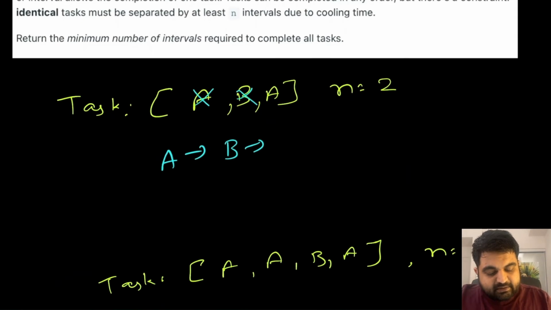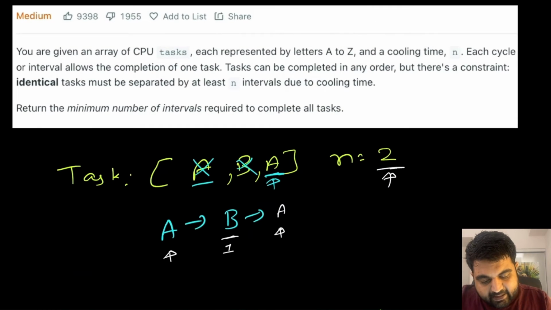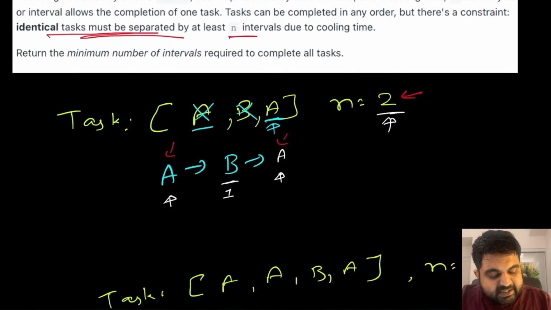Now the thing is, we only have one task remaining that we need to complete. But if we try to complete task A over here, and if we see the difference between this interval and this interval, then we can see that the difference is only going to be 1. But it has to be separated by at least 2, because that is what the cooling period is. Once again, I'm repeating, both A and A are identical tasks. We are told that identical tasks must be separated by at least n intervals, and in this case n is 2, which means two identical tasks have to be separated by 2 intervals.